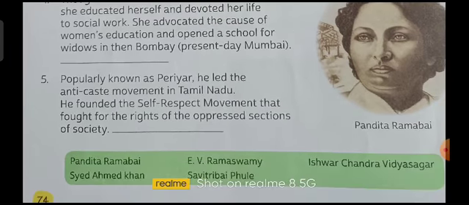Next, and the last, popularly known as Periyar, he led the anti-caste movement in Tamil Nadu. He founded the Self Respect Movement that fought for the rights of the oppressed sections of society. The correct answer is E.V. Ramaswamy. Student, you will read about E.V. Ramaswamy in chapter 9 History, Women, Caste and Reform.